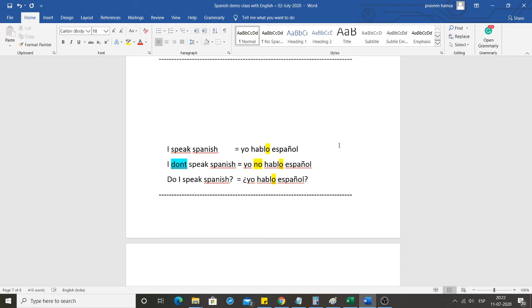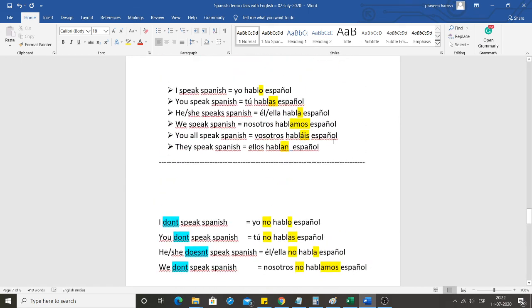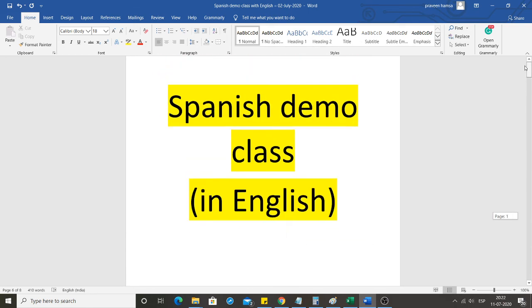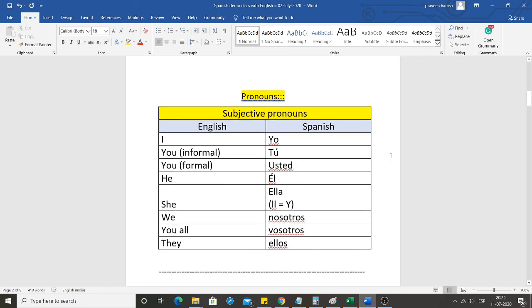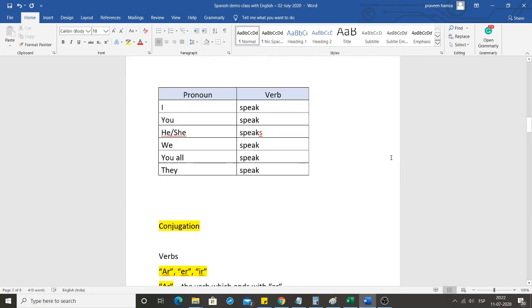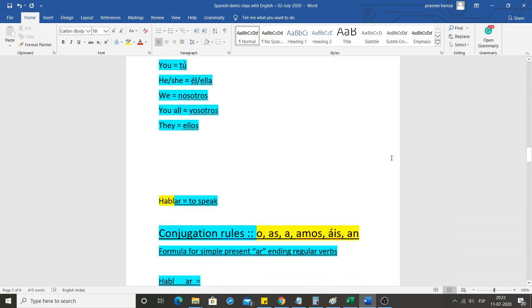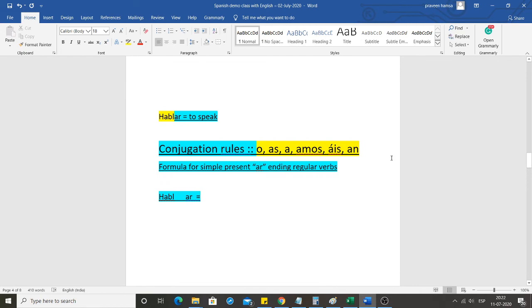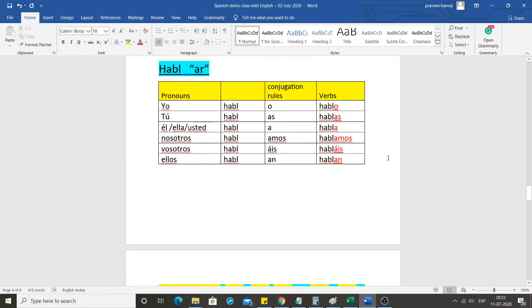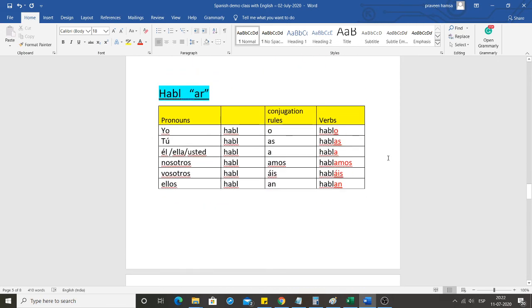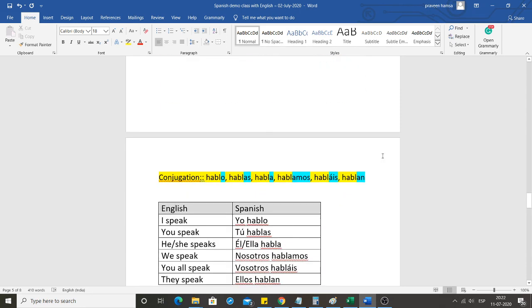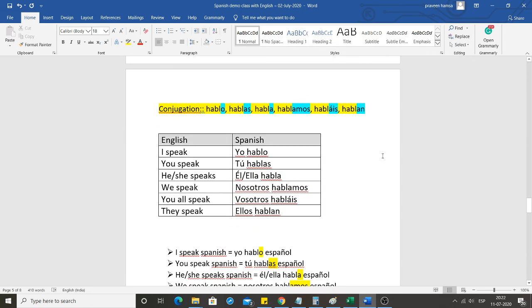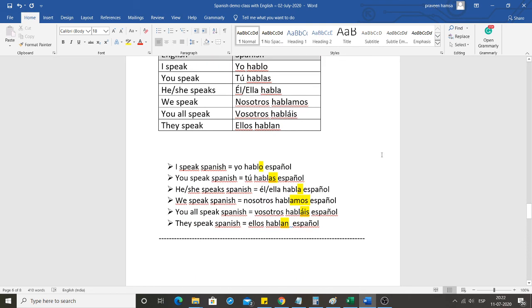Okay. So this is about a demo class. First we have learned these pronouns. Next we learned the conjugation rules. Then we learned how to apply the conjugation rules to the verb. Next we framed like I speak, you speak, like yo hablo, tú hablas. Then we framed a statement, I speak Spanish, yo hablo español.